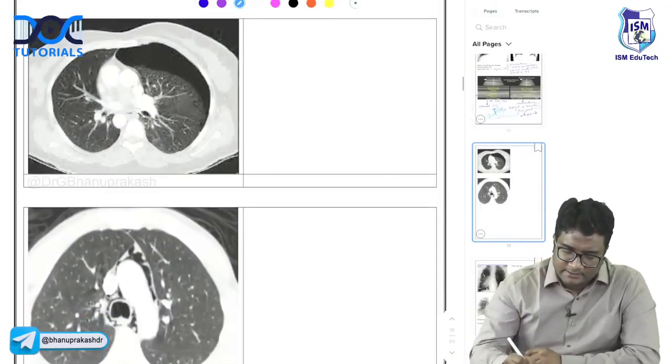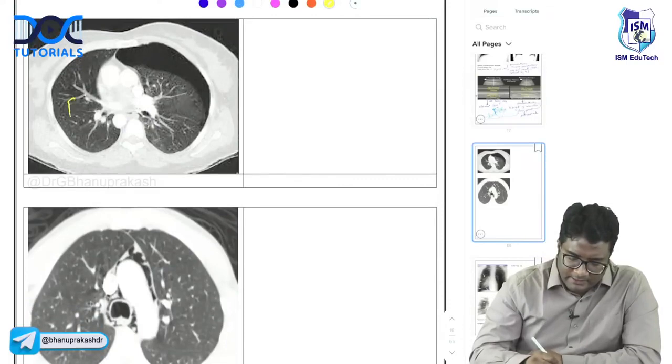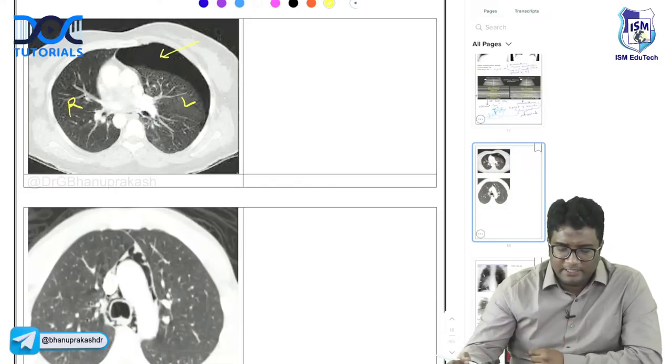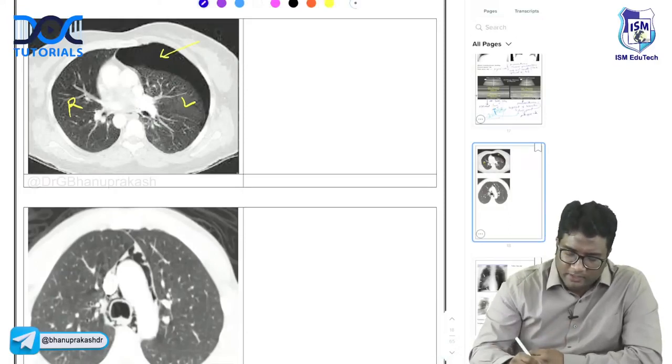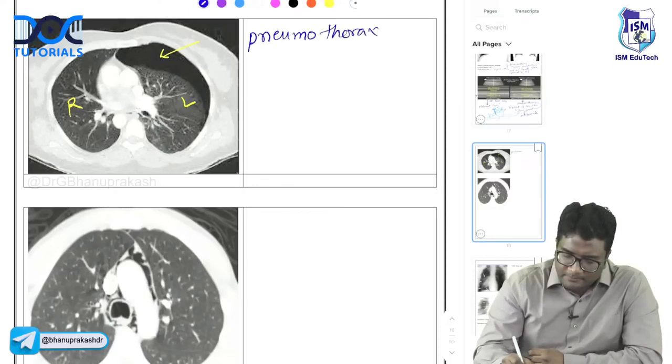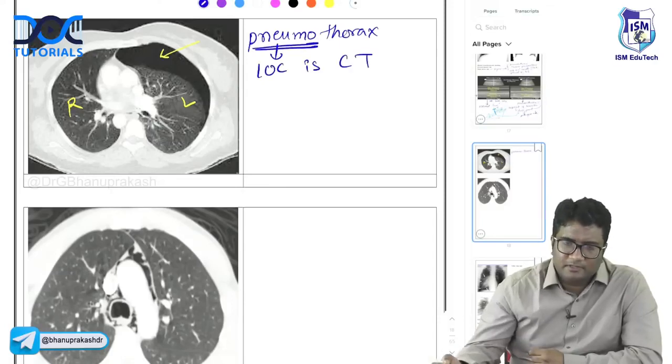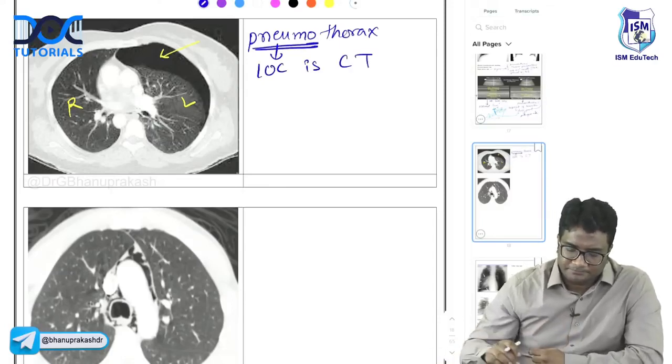Now, what do you think this CT scan image is showing you? This is the right lung, this is the left lung, and you can see this is the air that is anterior to the left lung. So this is how you have pneumothorax on a CT scan. The investigation of choice for air anywhere is CT, right? So you see air anterior to the lungs.